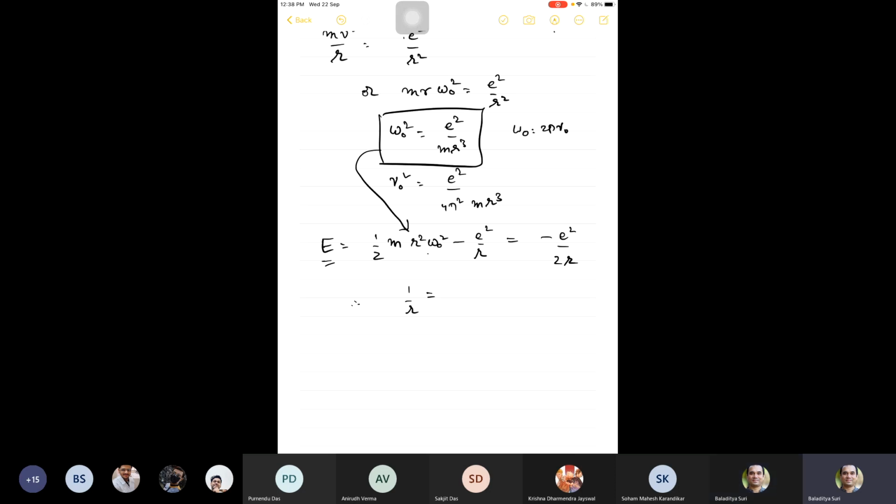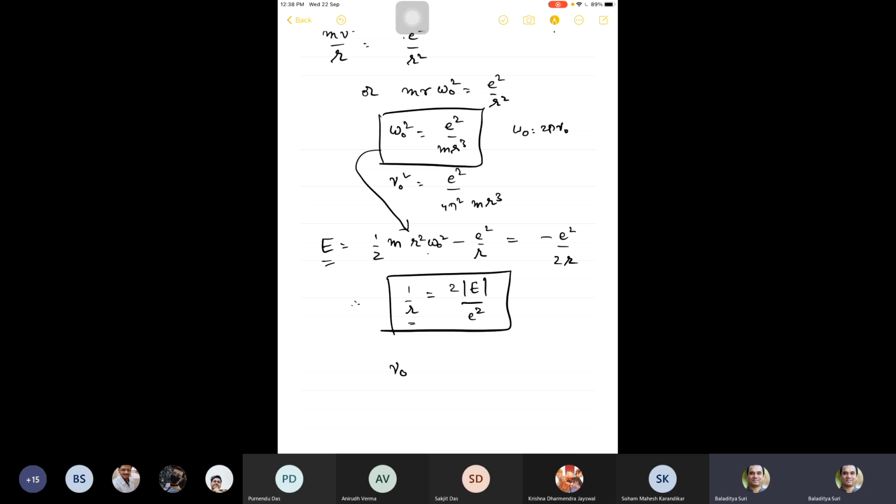So the radius of the atom is related to the energy as follows. This comes from very simple, high school physics that we have just done.